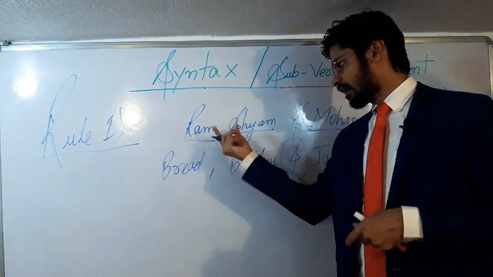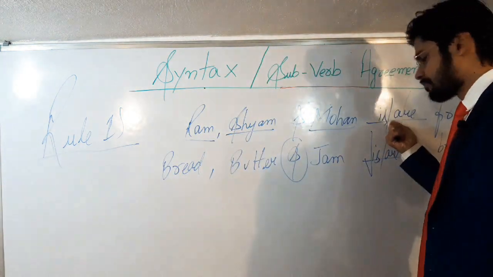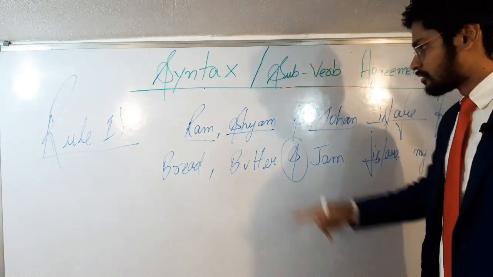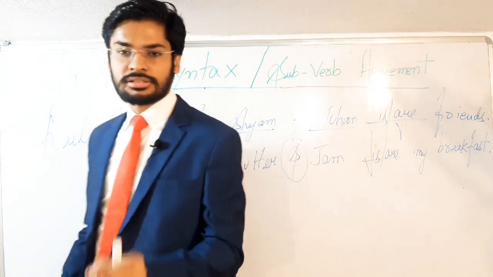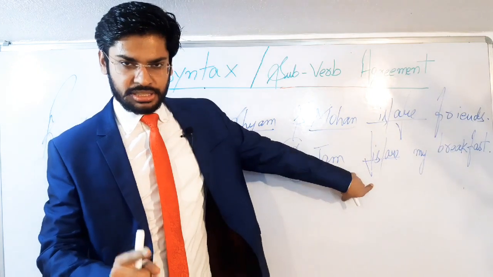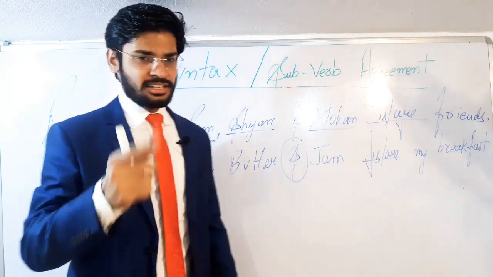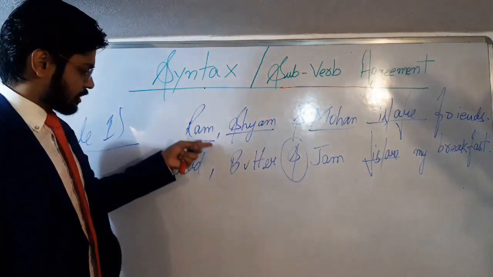First one, if multiple subjects are joined by and, then the verb will be plural. Second thing, the rule says that if multiple subjects are complementary nouns, then the verb will always be singular. Alright students, so these are two different things rule number 1 says. So the questions of rule number 1 are mentioned here.